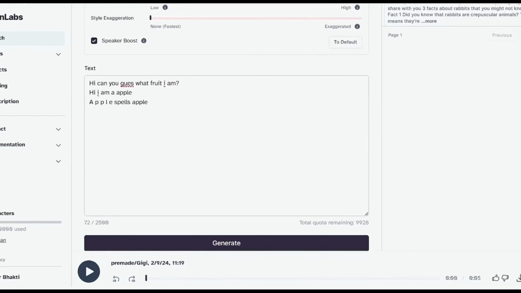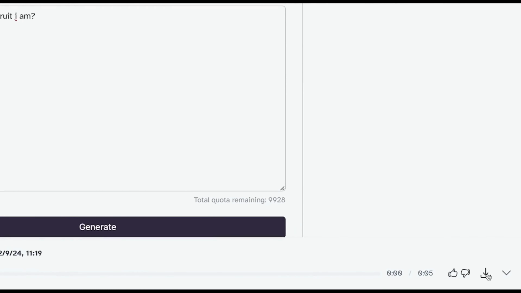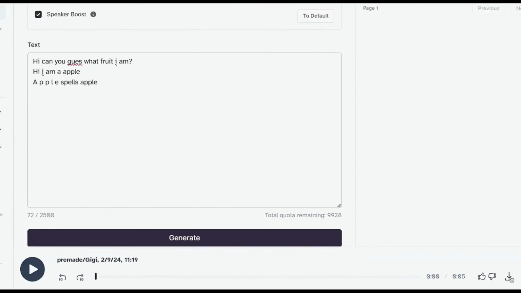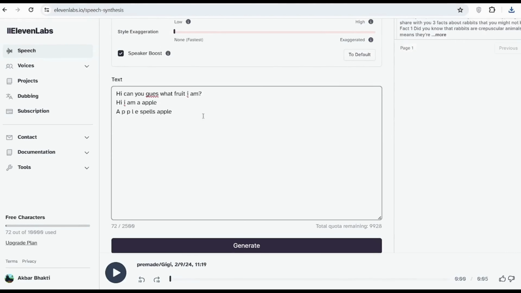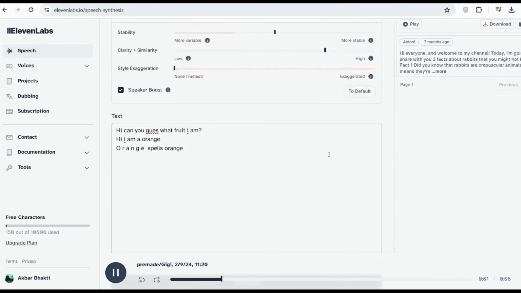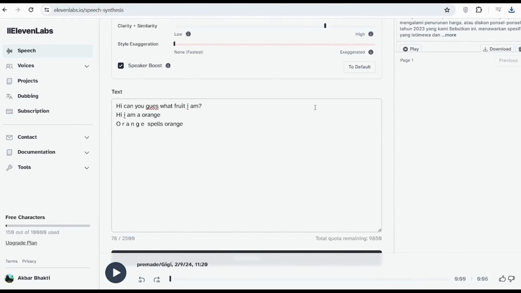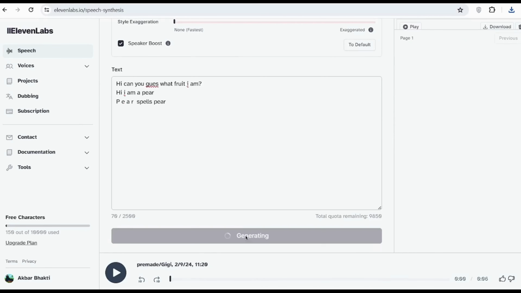Once you've done that, you need to download your audio. In order to download it, you simply come to this icon, click download, and just like that, it's downloaded. So now you'll go ahead to do the same thing for your entire script. And if you have different characters, or if you want to use different voices, then for each new part of your script, you simply change the voice and then generate it.